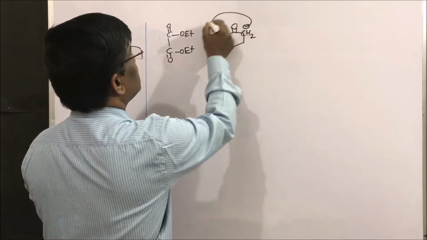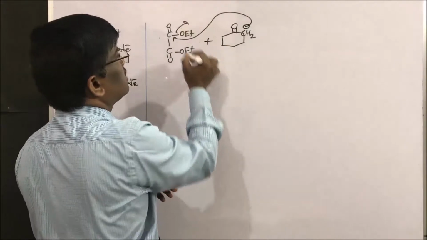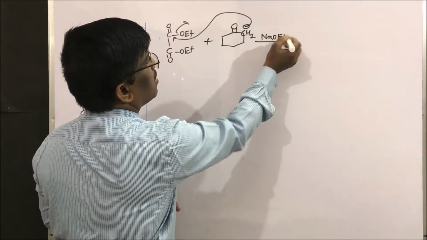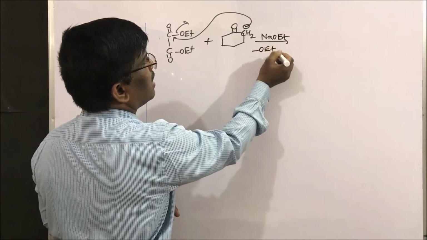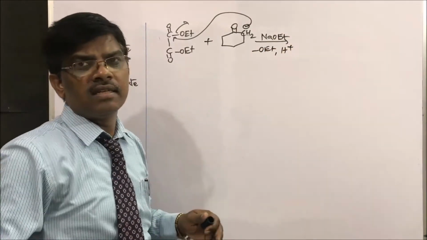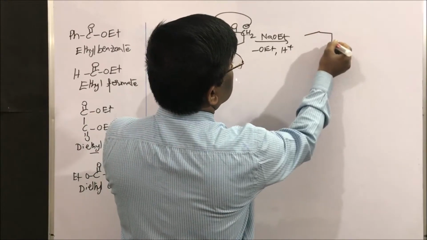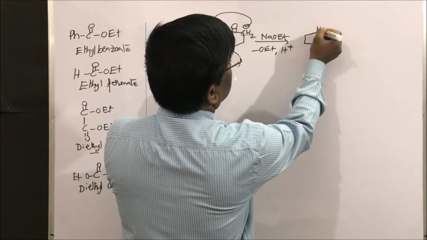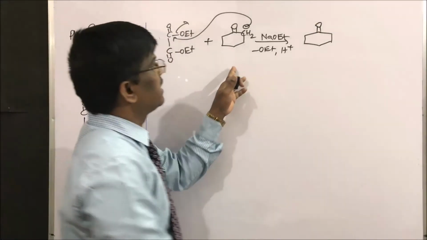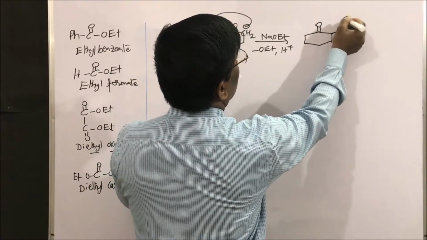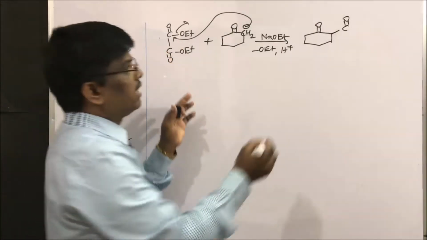Let us treat this here, and this is going to be minus, so sodium ethoxide, minus OEt, in the presence of H plus. So what I am going to get, let us write this cycloketone. Yes, cyclohexanone is intact. Here one hydrogen will be there, CO, and this OEt,